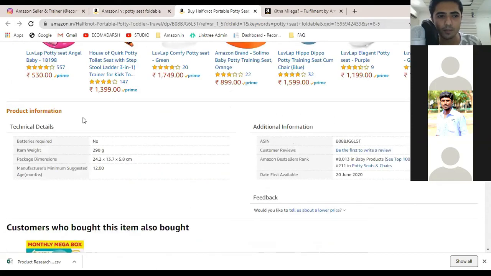Now here in the product information, there is additional information. Okay, now let me show you this. Here you can find the ASIN of the product. From here you can just copy the ASIN code.